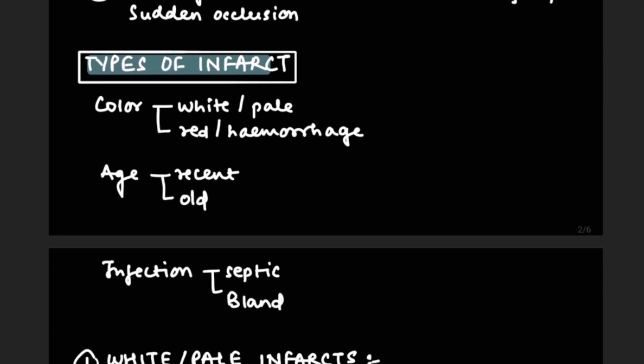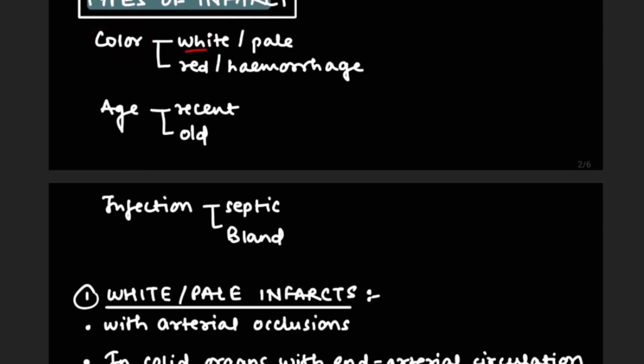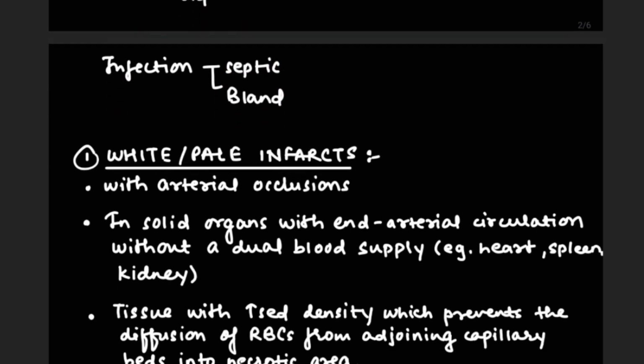Now we are going to see the types of infarcts. On the basis of color, it can be divided into white or pale, and red or hemorrhagic. On the basis of age, it can be recent or old. And on the basis of infection, it can be septic or bland. Now we are going to see these one by one in detail.